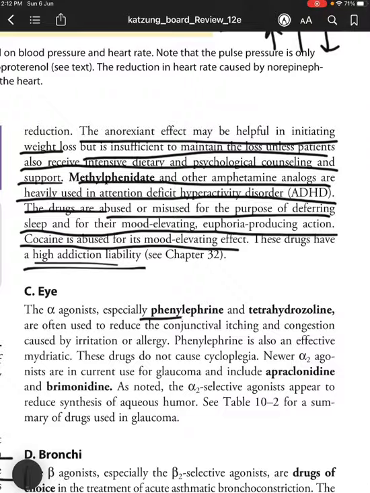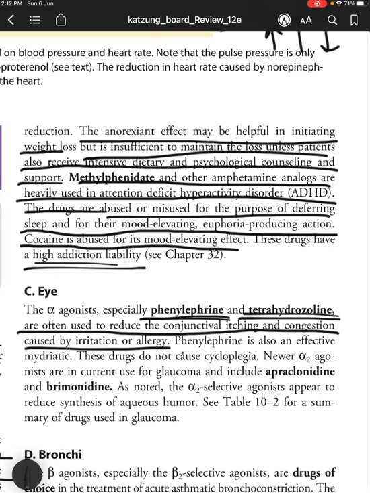Coming to the eye, they are mydriatics. Especially phenylephrine and tetrahydrozoline are often used to reduce the conjunctival itching and congestion caused by irritation or allergy. Phenylephrine is also an effective mydriatic, so they reduce both itching because of congestion, and also cause dilation or mydriasis. These drugs do not cause cycloplegia.